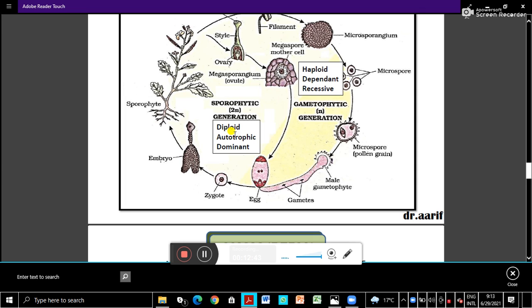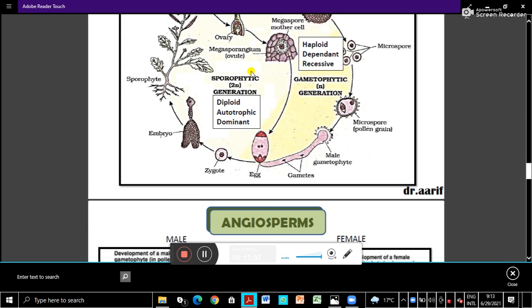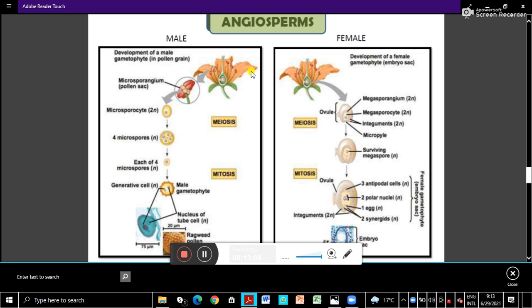So the sporophyte is diploid, autotrophic and dominant, whereas the gametophyte is haploid, dependent on the sporophyte, and so it is recessive. Okay, so this is the sporophytic and gametophytic generation, and the alternation of generation we have learnt. So male and heteromorphic alternation of generation. Then comes a little more detail.